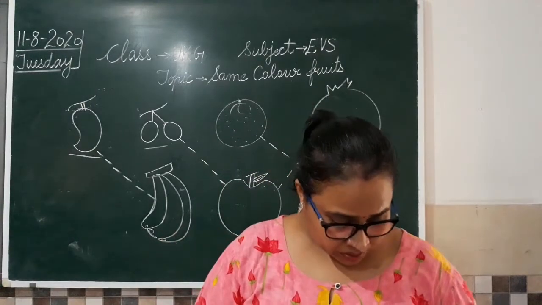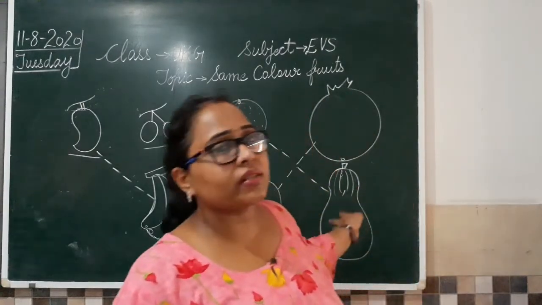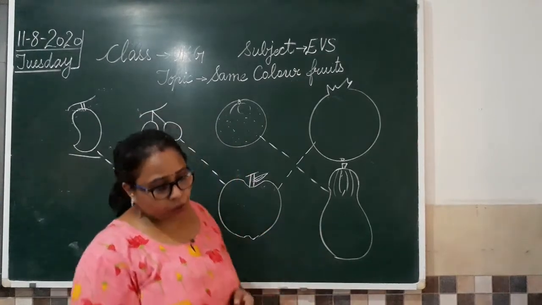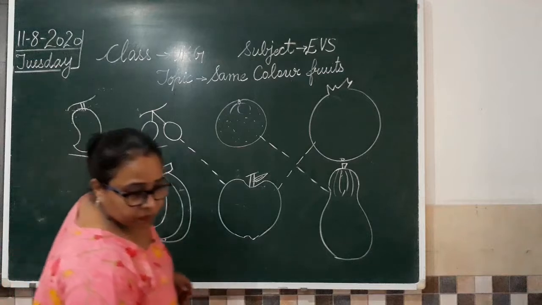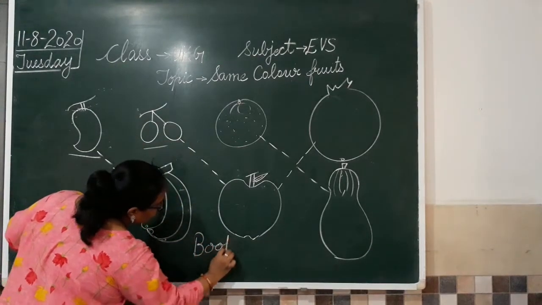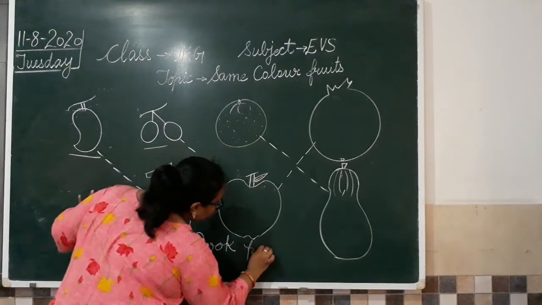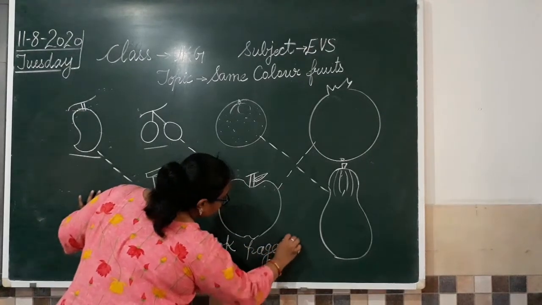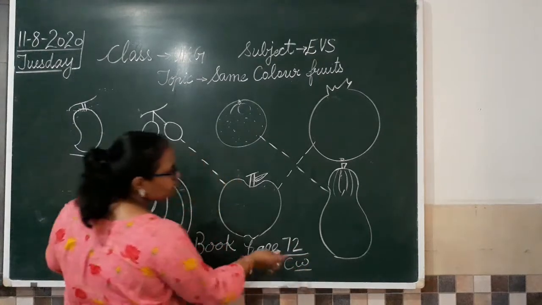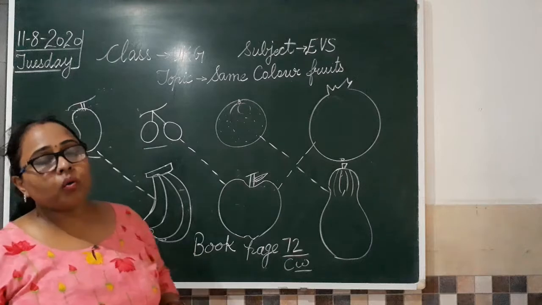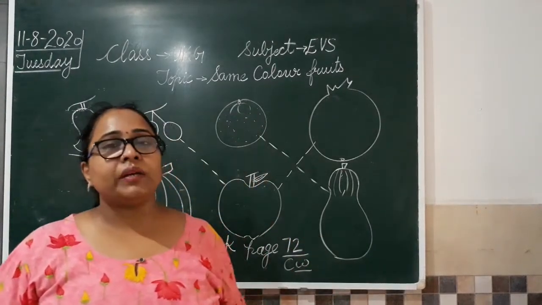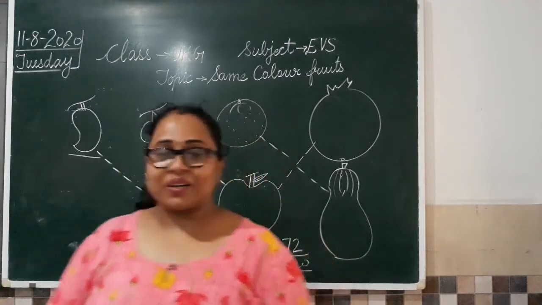So now moving towards our book exercise. These are just a few examples I have given you. Moving towards our book exercise. So the work to be done is on page number 72. So I just write here, book page number 72. So this is your classwork. After doing the classwork, I will also tell you what your homework for the day is in the book itself. So just see how you have to complete your classwork as well as homework. Okay?